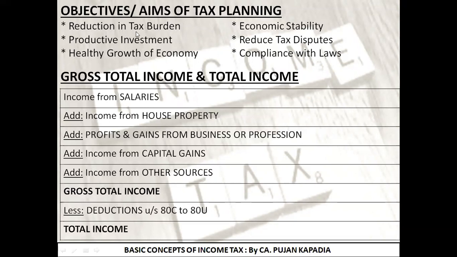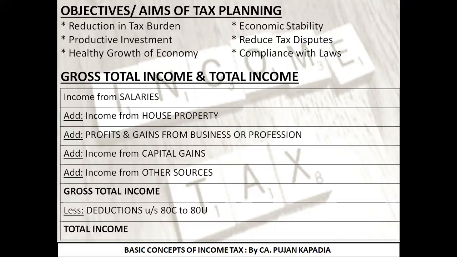The first upfront objective is, of course, reduction of tax burden. I know that if I invest in certain places which are written in the Income Tax Act, I can claim deduction of that income. As an example, if I'm earning an income of 5 lakh rupees a year, out of which I'm investing 1 lakh in tax saver FDs, fixed deposits, I can take a legitimate deduction, as a result of which I need to calculate my tax liability only on 4 lakh rupees rather than 5 lakh rupees.